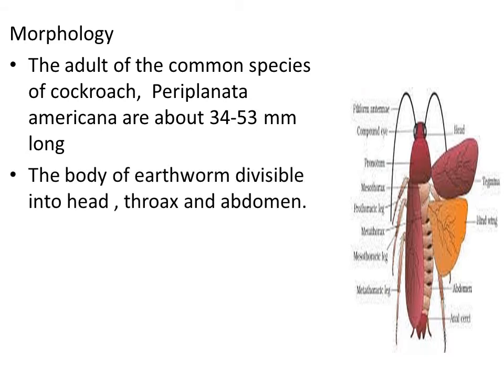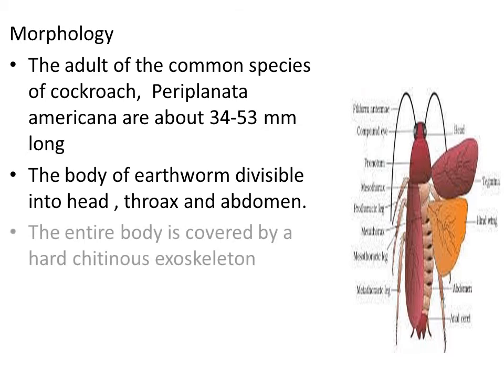The body of a cockroach is divided into three different parts. The first part is head, followed by thorax, and the further part is abdomen. Head is located towards the anterior part of the body, right? And the entire body is covered by a hard chitinous exoskeleton.